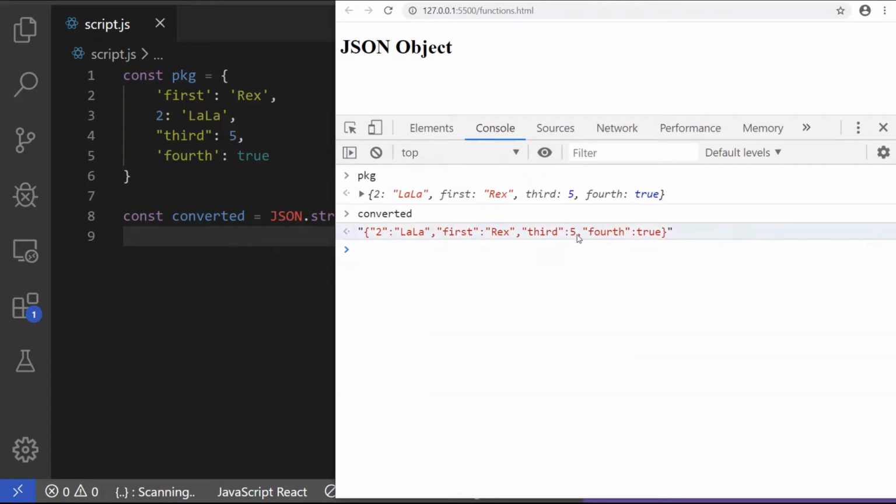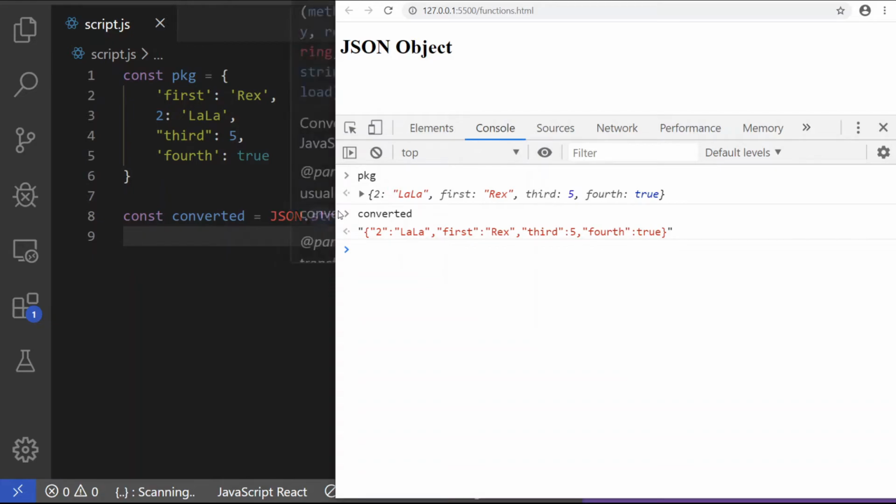So we still have the number 5, we still have the Boolean true, the string Rex, the string Lala, but all of the keys are now double quoted. They have to be double quoted. This is what provides that sameness, that consistency that other languages expect. And so that's literally all JSON is. It's your object being converted into another object with ground rules put in place so other languages know what to expect when you send data to them.